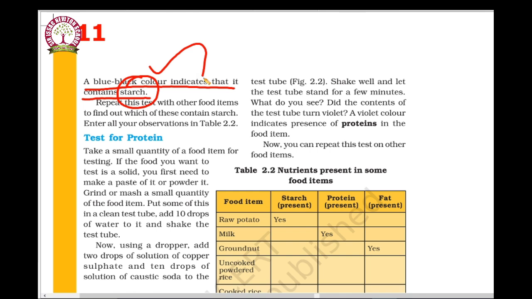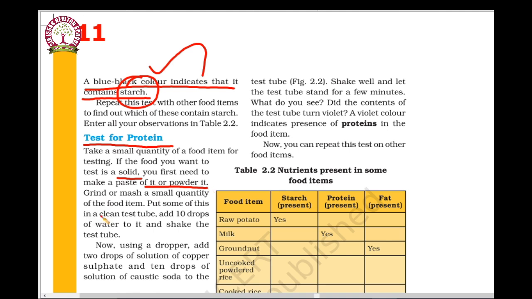Next we are going for the test for protein. Take a small quantity of the food item for testing. If the food you want to test is a solid, you first need to make a paste of it or powder it. Grind or mash a small quantity of the food item and put some of this in a clean test tube.